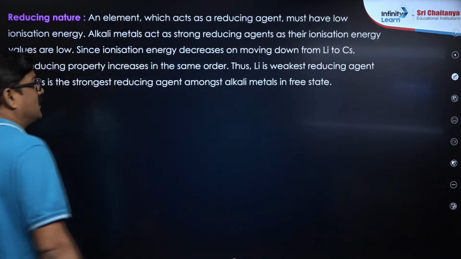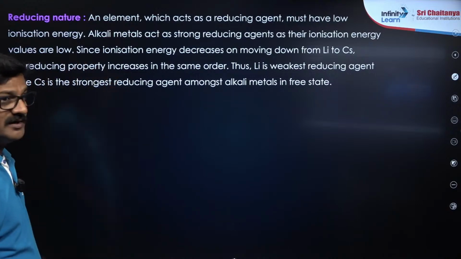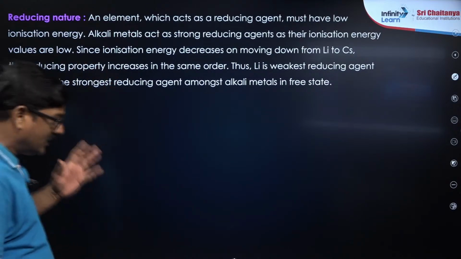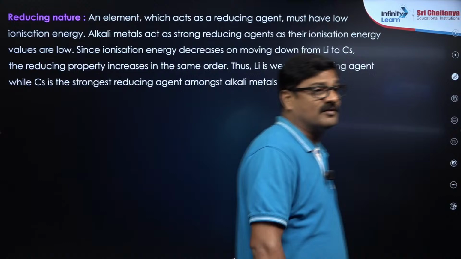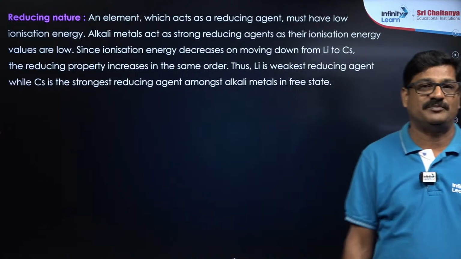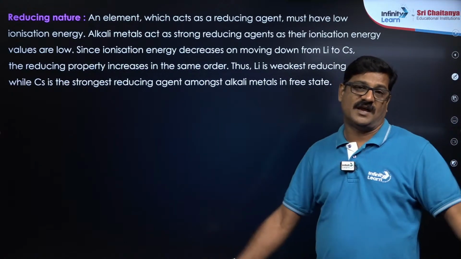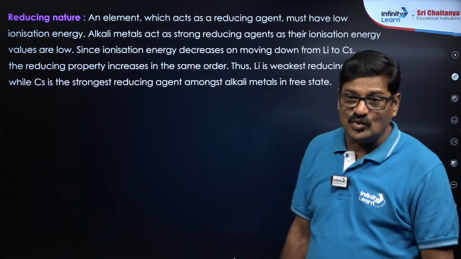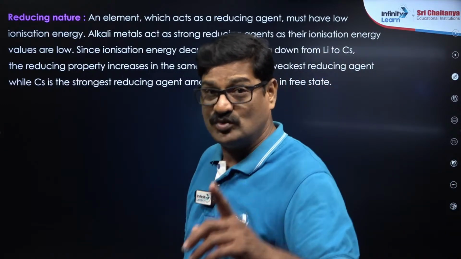Now reducing nature, ये चीज बहुत important है. So alkali metals are strong and powerful reducing agents in the periodic table because they have a strong tendency to lose electrons in aqueous solutions.